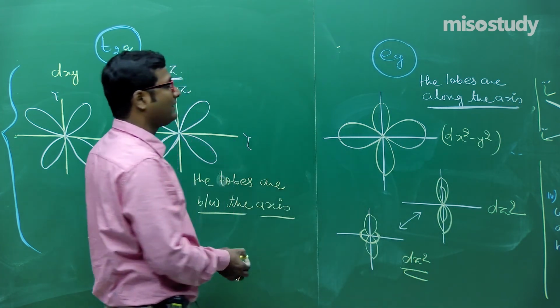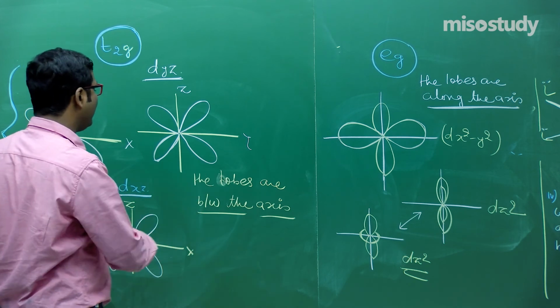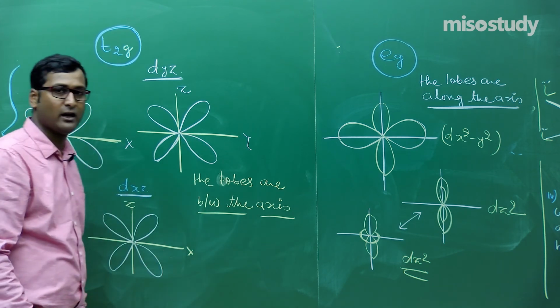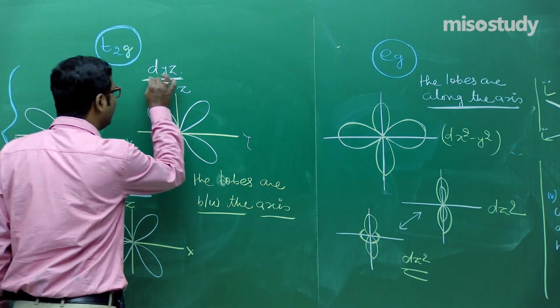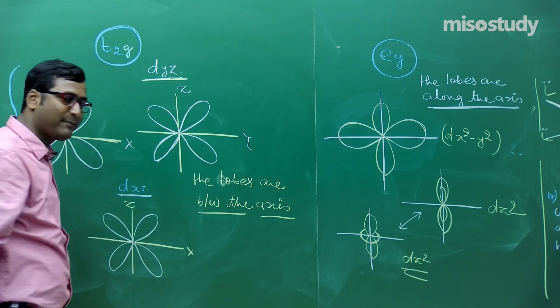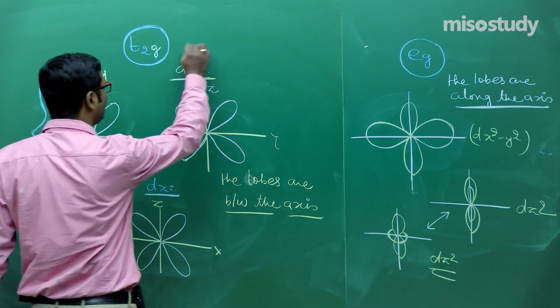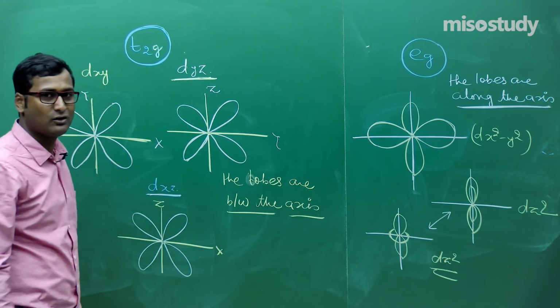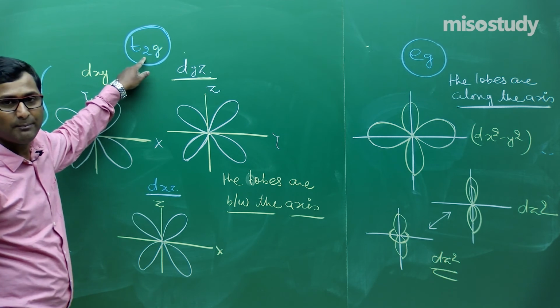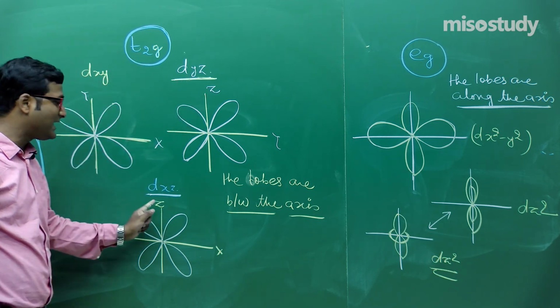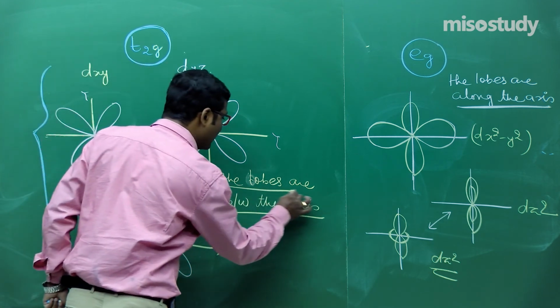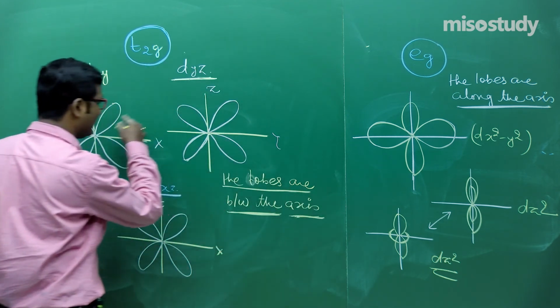So now we can say, when a ligand approaches the central metal atom, the degeneracy disappears and there is the existence of two new sets of degenerate orbitals, that is T2g, triply degenerate orbitals, which contain dxy, dyz and dxz. The lobes are between the axes in this case.